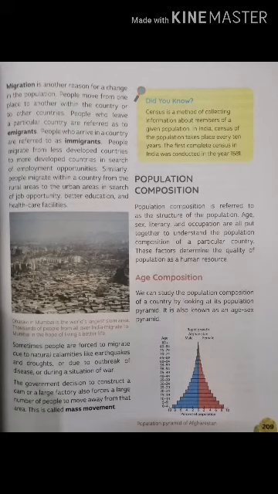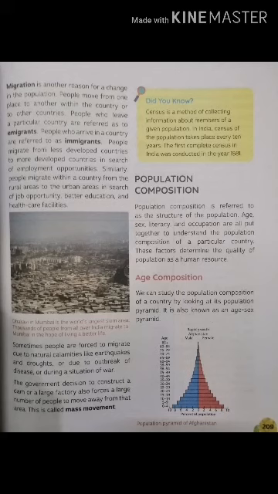Population composition. Population composition refers to the structure of the population. Age, sex, literacy, and occupation are all put together to understand the population composition of a particular country. These factors are especially kept in mind so that we can understand what the composition is about. These factors determine the quality of the population as a human resource.